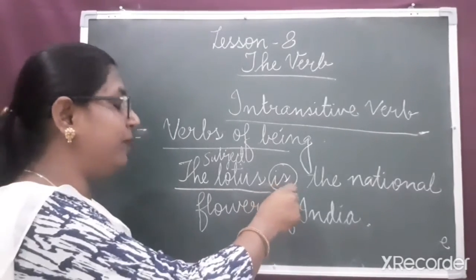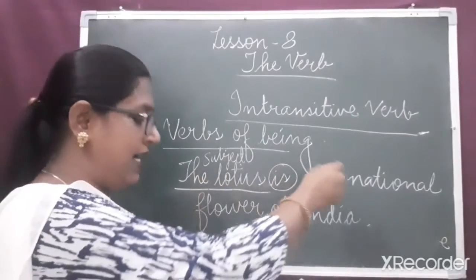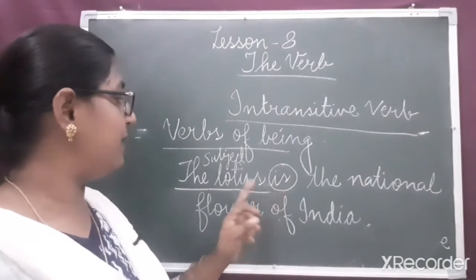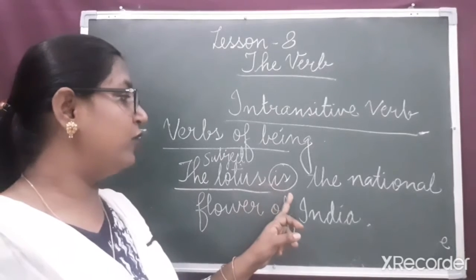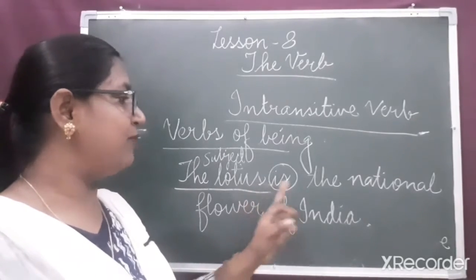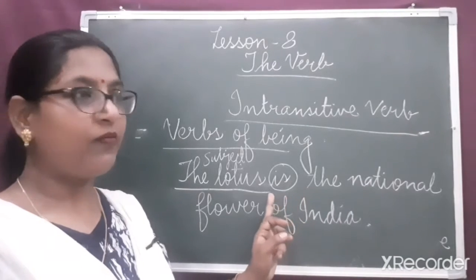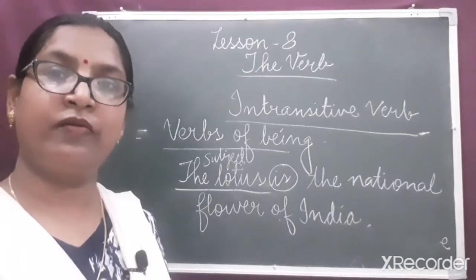Also, the verb is links the subject and the rest of the sentence. Here we can see the lotus is the subject and the verb is linking the subject and the other part of the sentence.